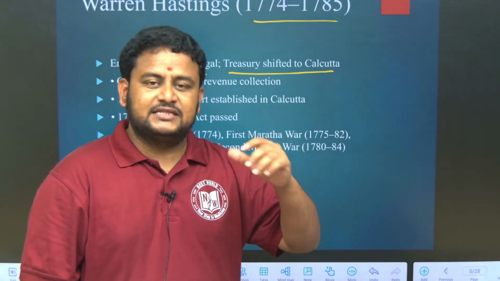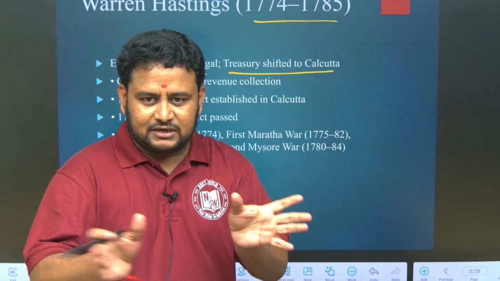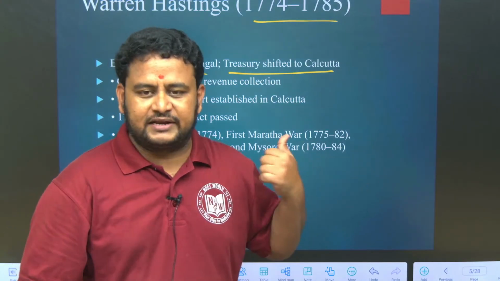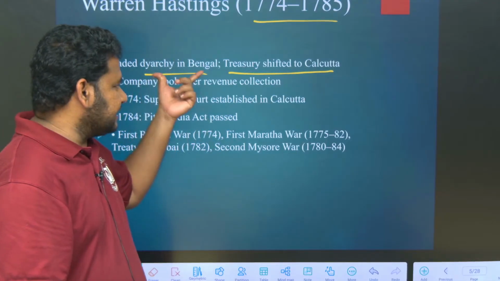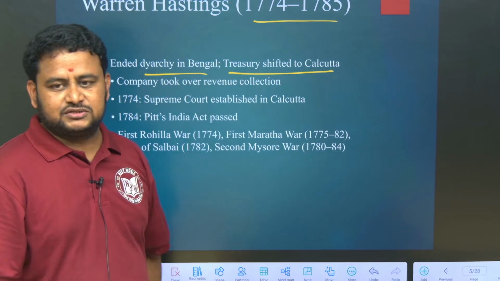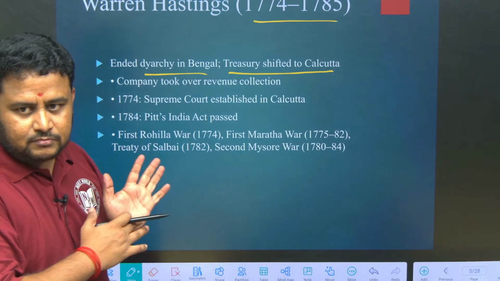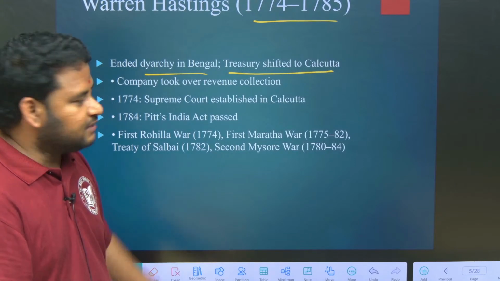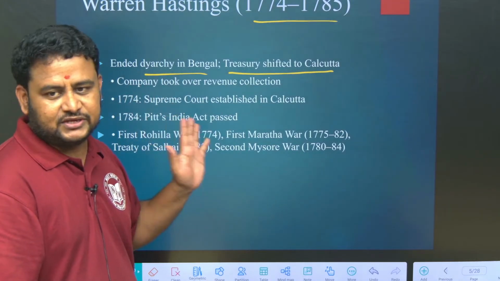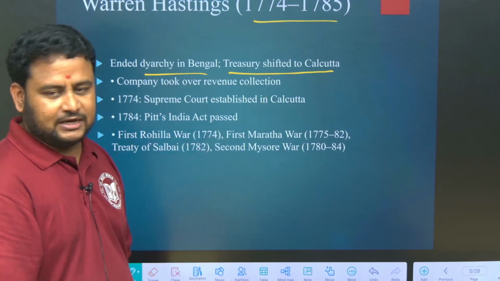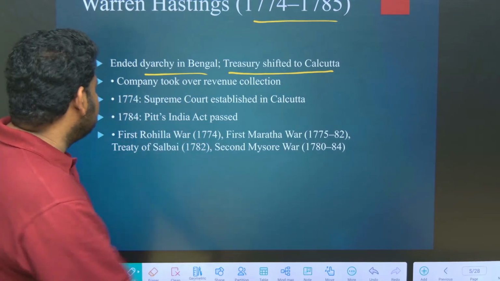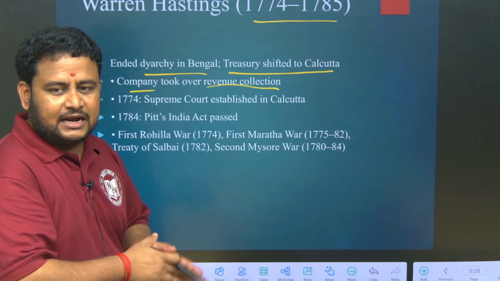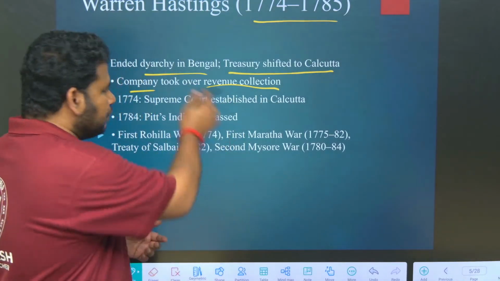There was a dual government in Bengal, administration on one side and revenue collection on the other. That was done by Robert Clive. Warren Hastings ended it and clubbed it together; that is the meaning of ending diarchy. The treasury was shifted to Calcutta. Earlier it was in other parts of India, you can think Delhi. Treasury was in Delhi and was shifted to Calcutta. Now the company took over revenue collection. Administration was done by some other people and revenue collection by some other people, but now the company took over revenue collection also.